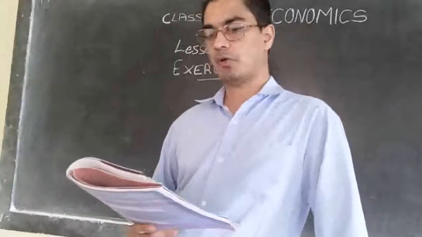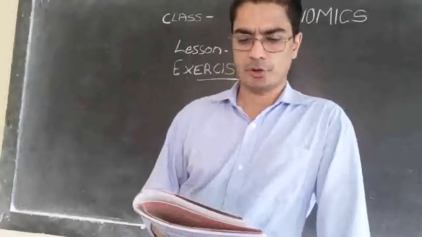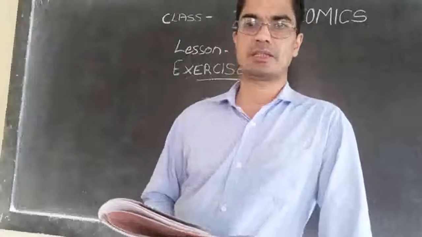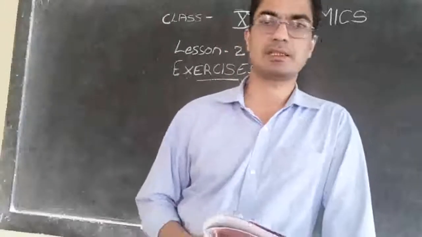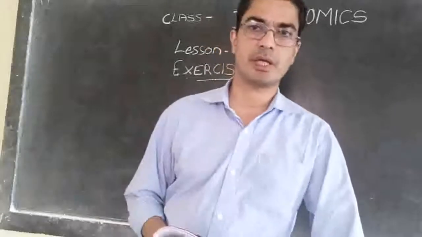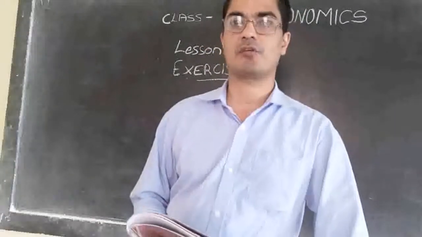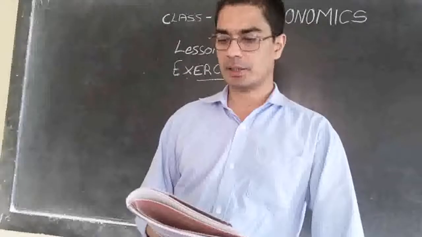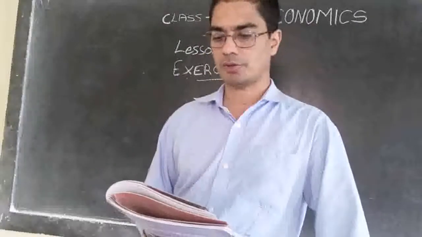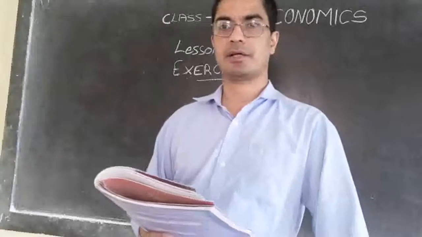Then number 4 is no job in the off season. We said some employment is seasonal. They will have a job only in certain seasons. People who are working in the field during the cultivation have a job, but after the harvest they don't have a job. So what can the government do to solve that problem? The option number A is the correct answer.